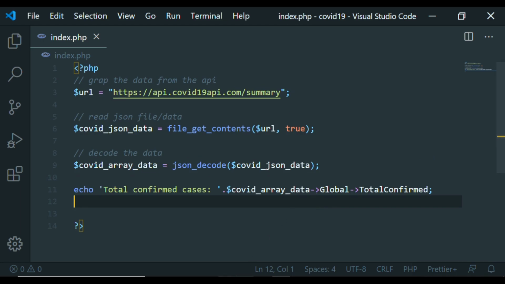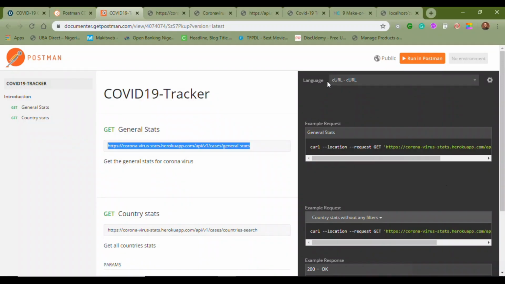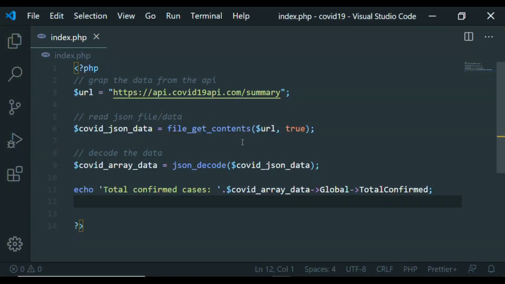So I believe you learned something from this, especially if you're not too familiar with the concept of consuming data from APIs and building them into your application. So I hope you learned a lot, and in the next video I'll show you one more thing you can do. You can use your super skills as a developer to solve problems.